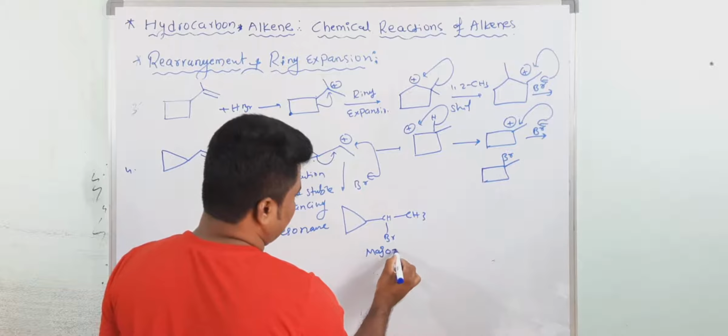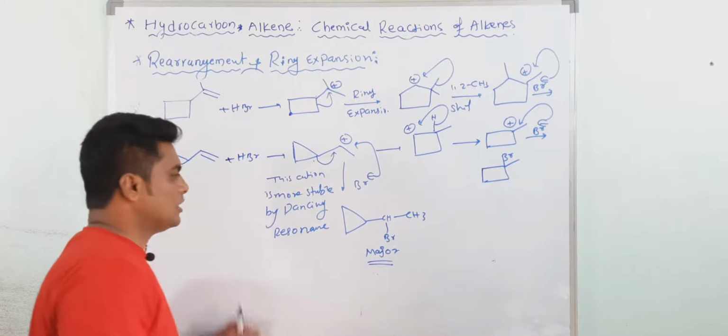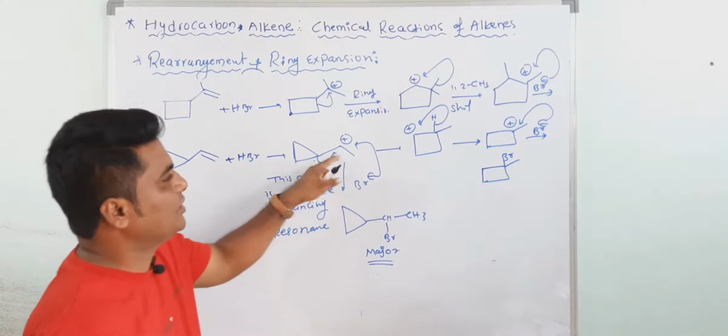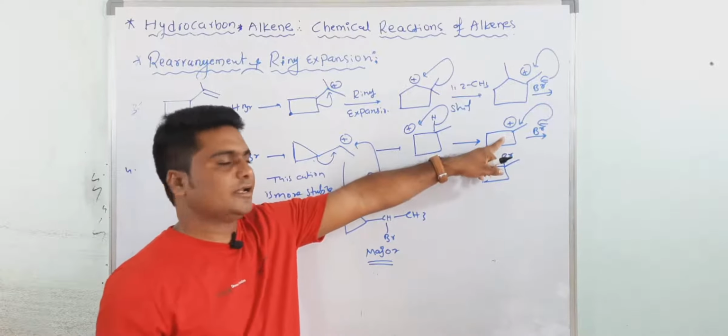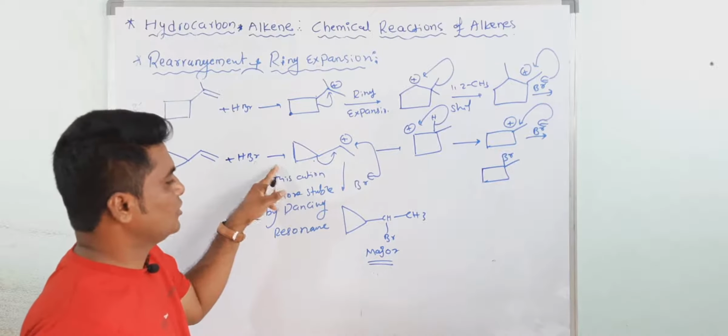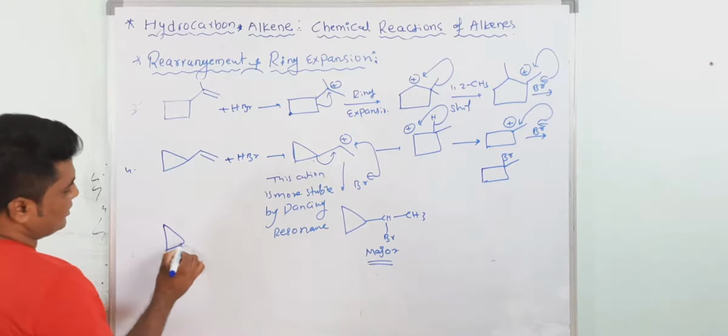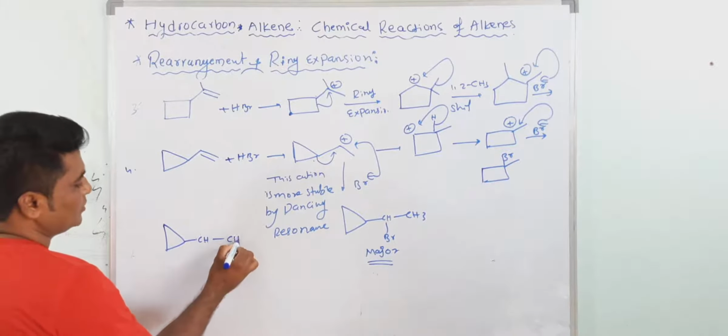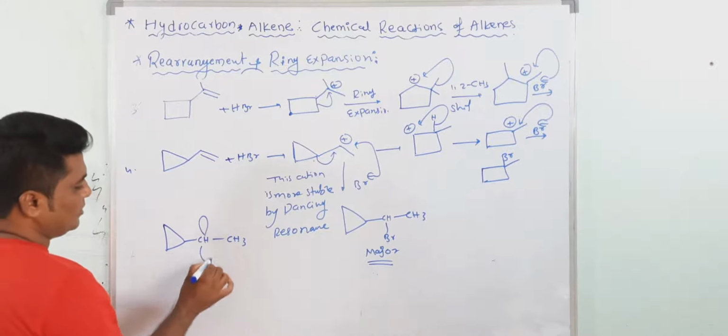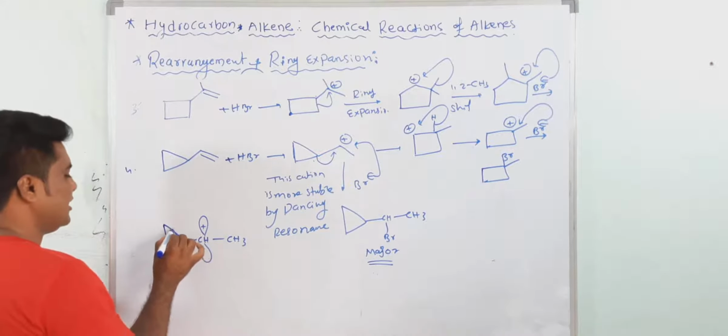Are you getting my point? Why? Due to the dancing resonance, this is more stable than this tertiary carbocation, due to bent orbital resonance. How is it stabilized? I am showing here. See, this is the cyclopropyl cation. This is the cation here, positive charge. Here, this is the bent orbital.